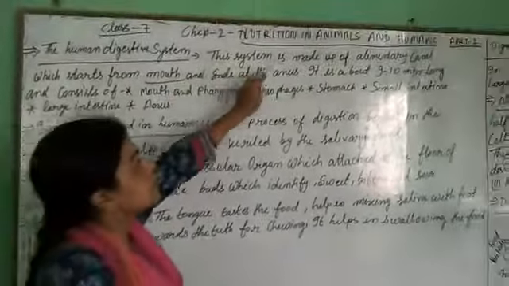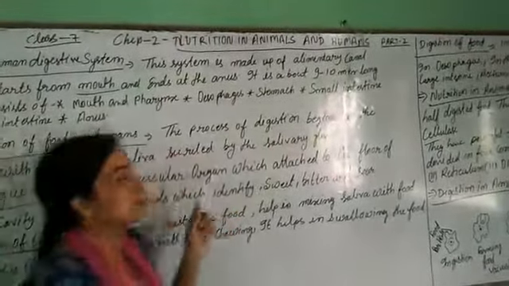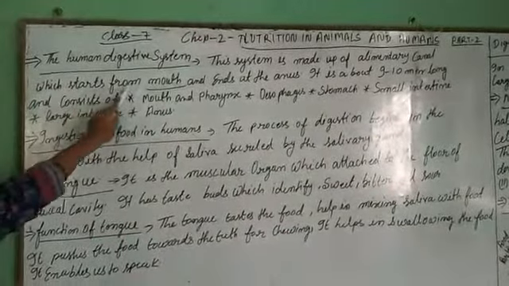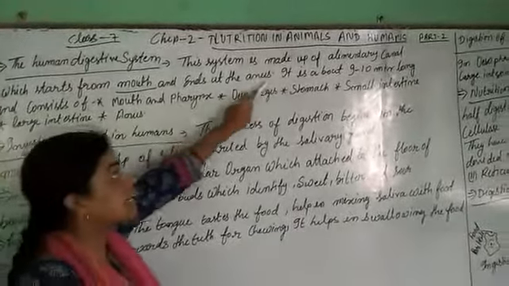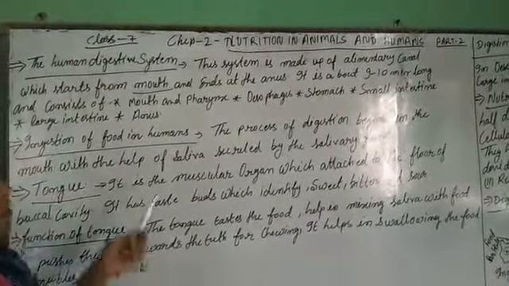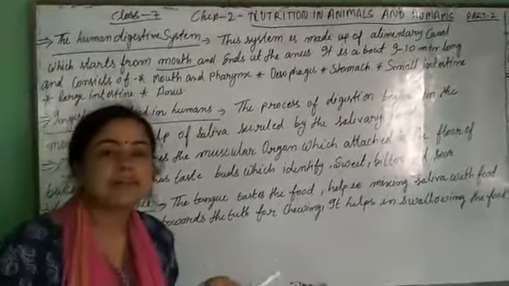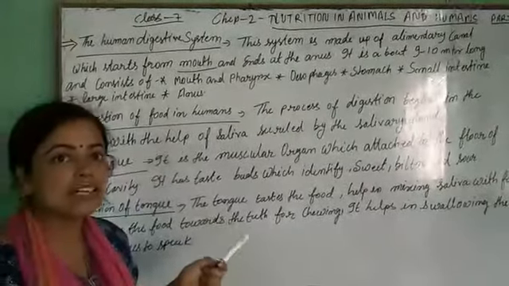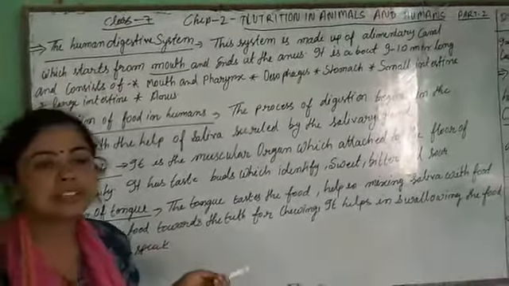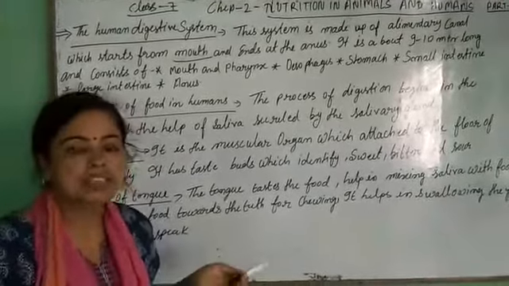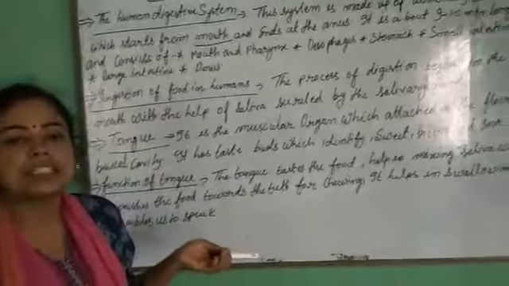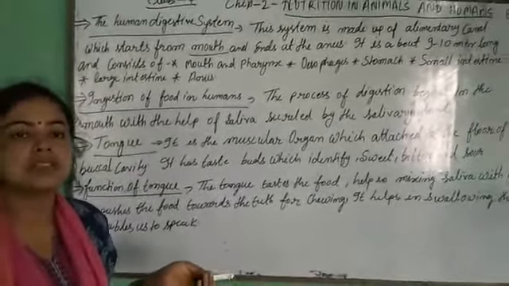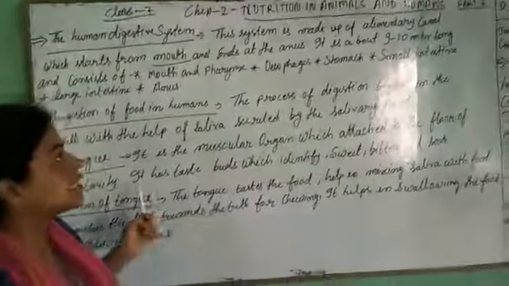This system is made up of the alimentary canal, which starts from the mouth and ends at the anus. The digestive system starts from our mouth and ends in the anus because first of all we take the food in our mouth and chew it, and after that the waste material goes out from the anus.